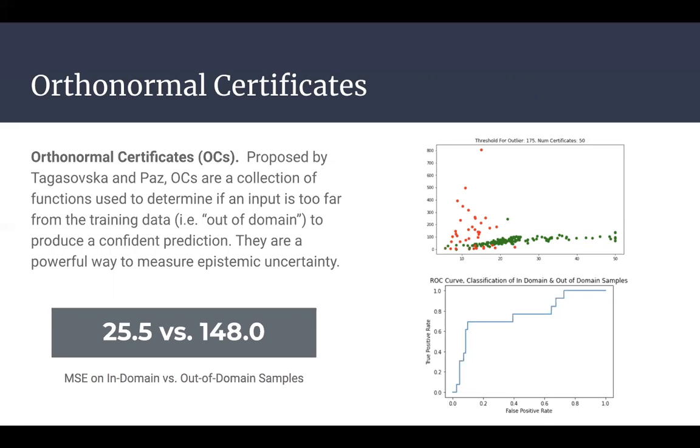Next, we trained orthonormal certificates to classify new inputs as either in-domain or out-of-domain. In the plot on the top right, you can see that our procedure gave out-of-domain samples, highlighted in red, much higher uncertainty scores than their green in-domain counterparts. Our ROC-AUC of 0.86 further supports that orthonormal certificates are an effective way to identify inputs with high epistemic uncertainty.